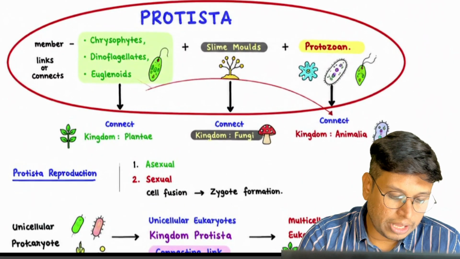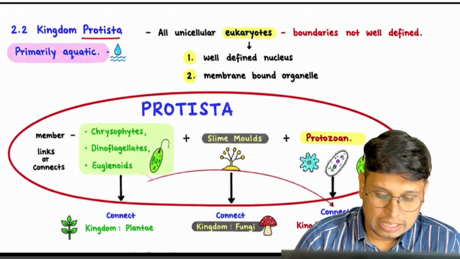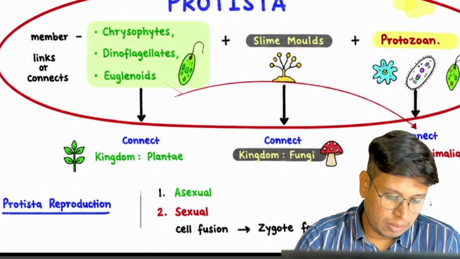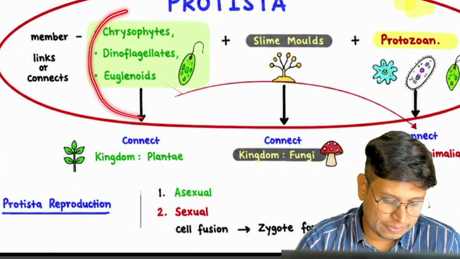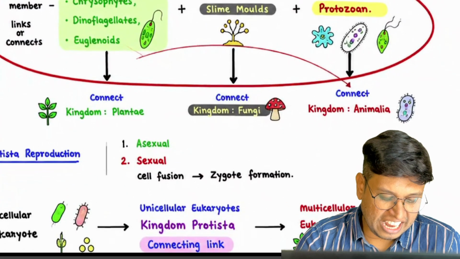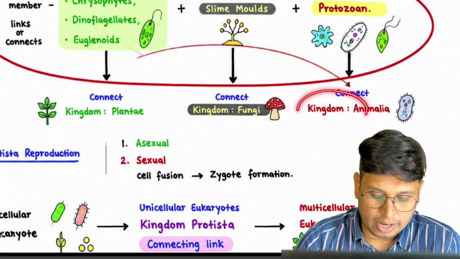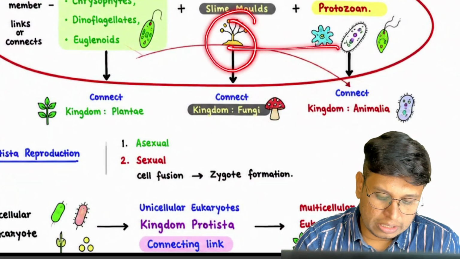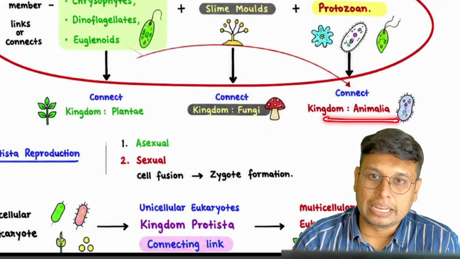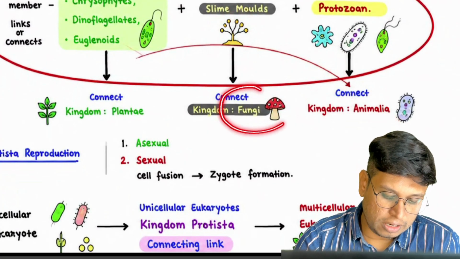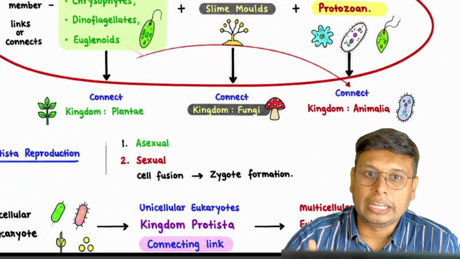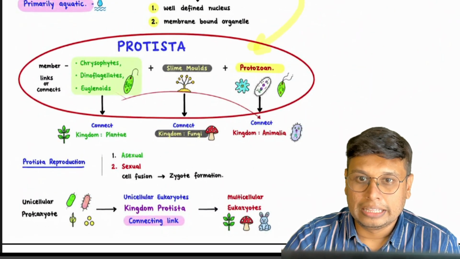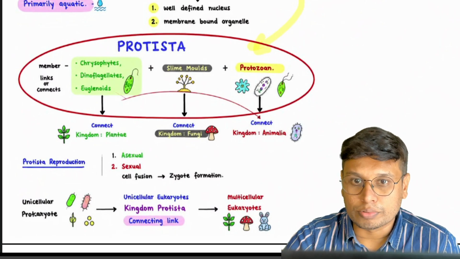And one of the things we discussed earlier is boundaries being not well defined. You can see here that Euglenoids can act as a plant but can also hunt. The slime mold can move like animals or protozoans, and also acts like fungi. So boundaries in this kingdom Protista are not well defined. They can show multiple functions of multiple groups.